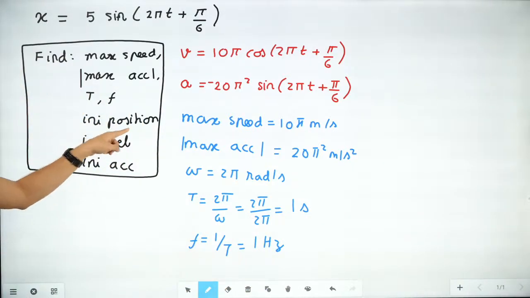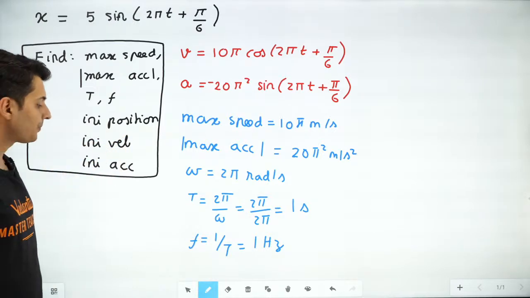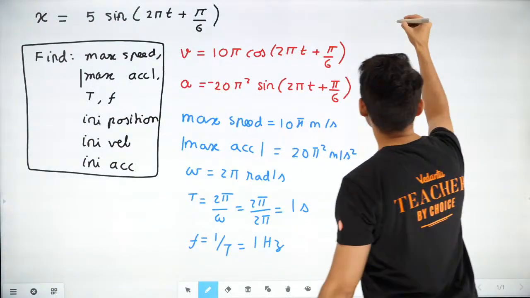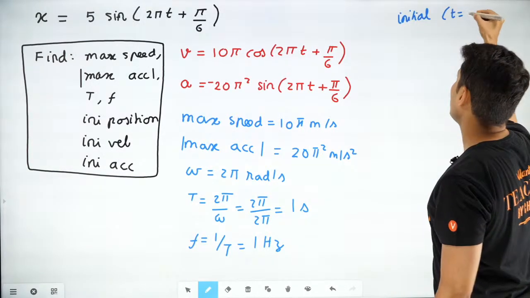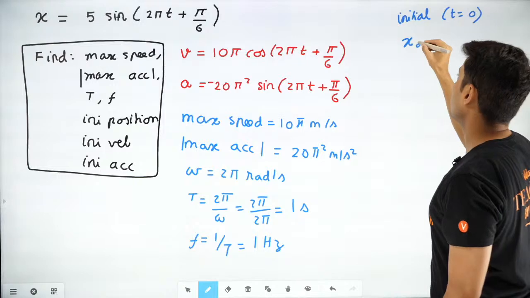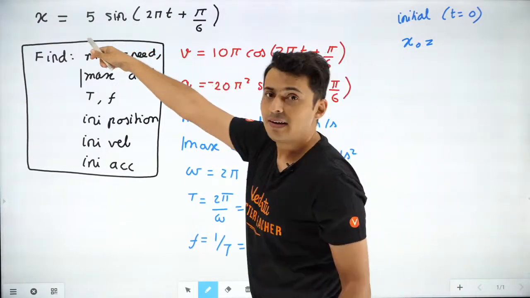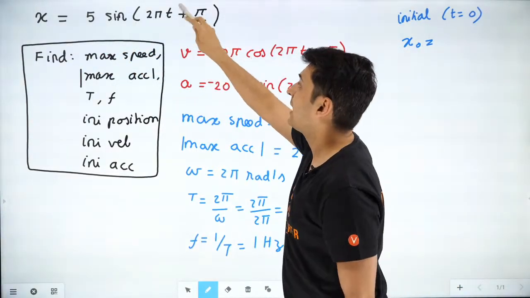Next is initial position, velocity and acceleration. Now the meaning of the word initial is just put the value of time as 0 and see what is the value that you get. What is the value of x that you get? Put the value of time as 0.